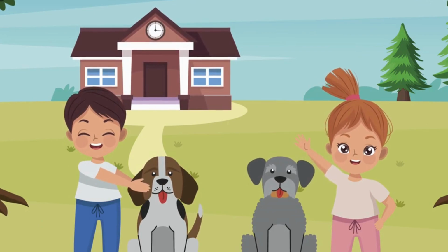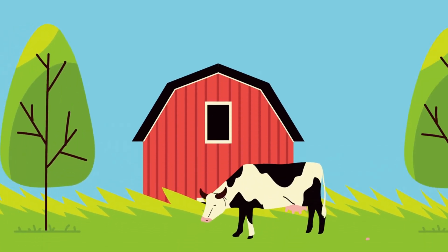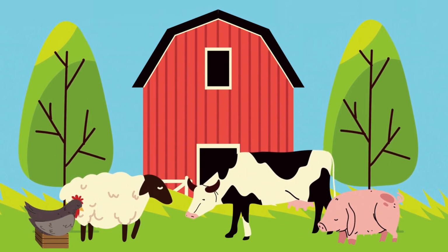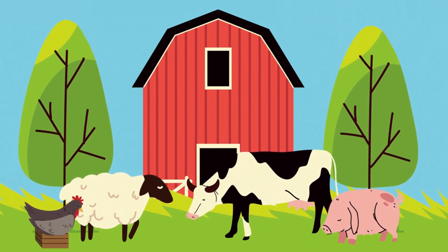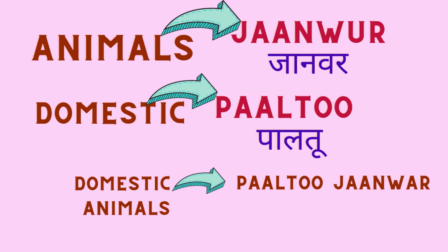So in Hindi we say हम अपने बच्चों को पालते हैं. We raise our children. Similarly, the animals that we can raise in our homes, in our farms, are domestic animals, also known as पालतू जानवर. So, the Hindi word for domestic animals is पालतू जानवर.